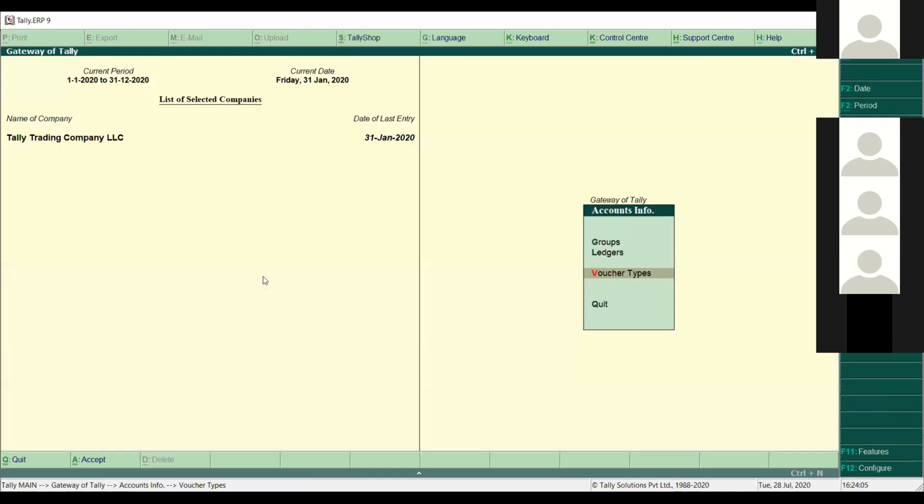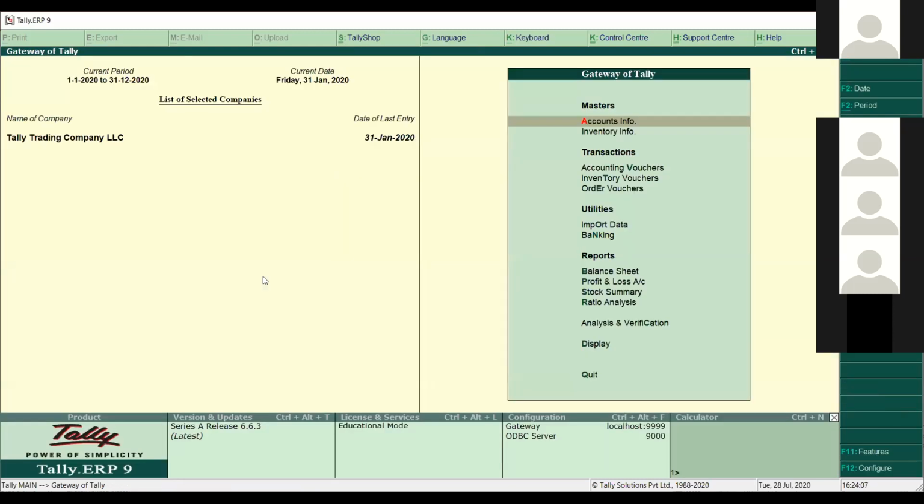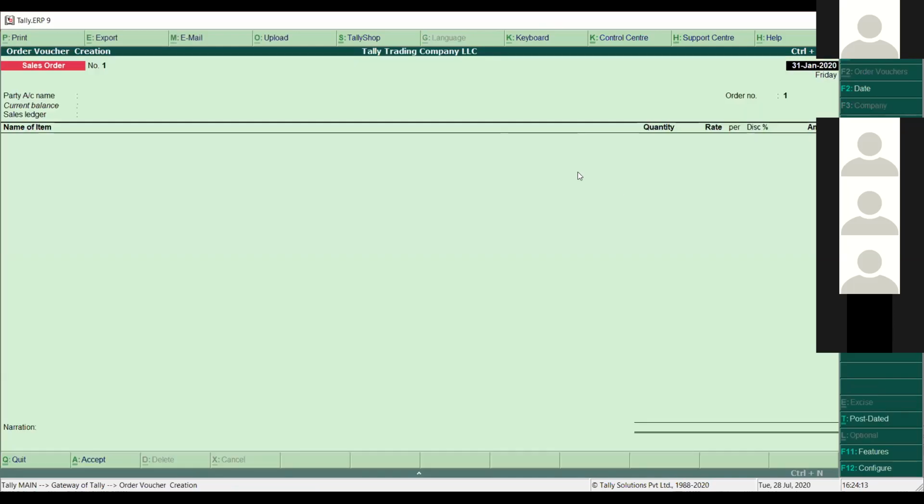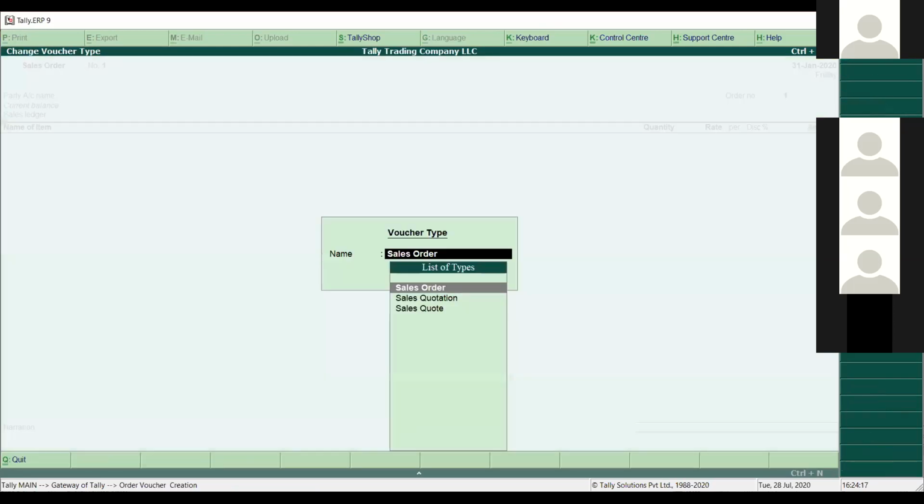So now, as I just created the voucher type under sale orders, I have to go back to sale orders, and here I have to press Alt F5 one more time to see my sale quotations. Okay, I created 2 sale quotation vouchers, so it's coming here. I'll use the first one, what I created so far. Sale quotation is coming here.